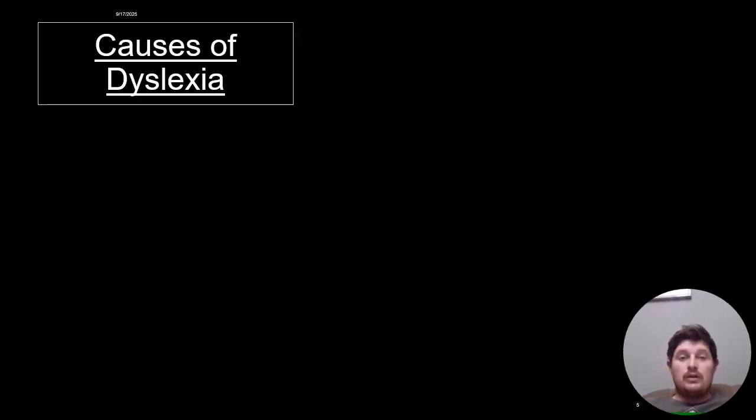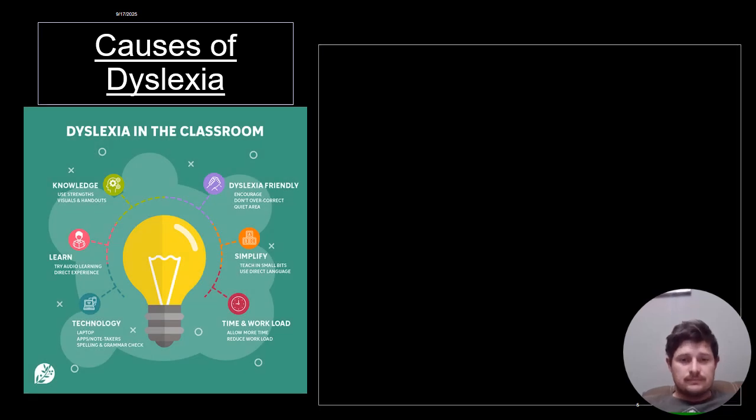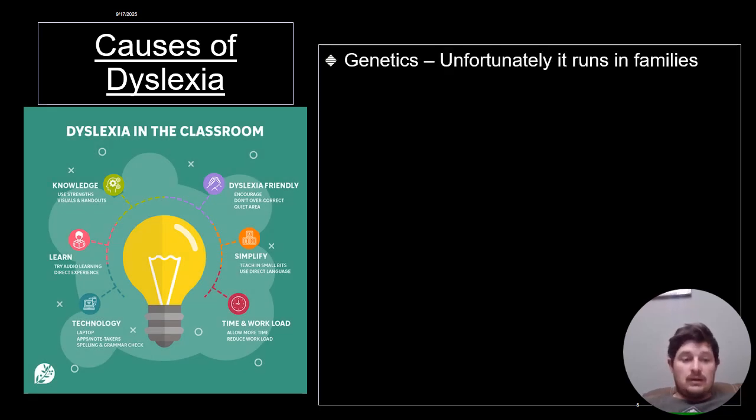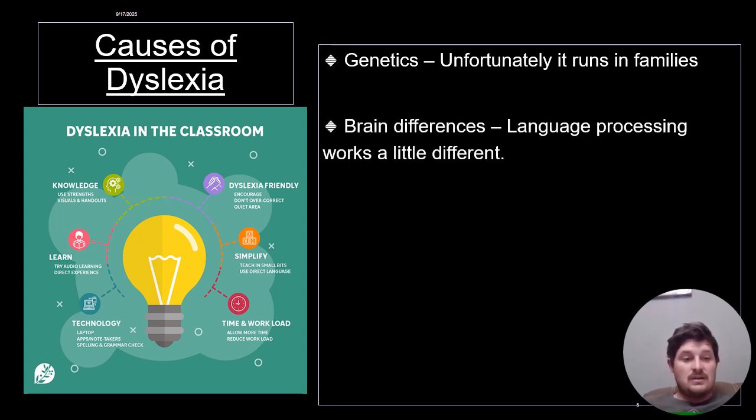We are now going to look at the causes of dyslexia. Researchers agree that dyslexia is not caused by teaching laziness or lack of intelligence. Instead, it is genetics. Many learners with dyslexia have a family history of reading difficulties. Brain imaging studies have shown differences in how the brain processes language, especially in areas linked to reading.